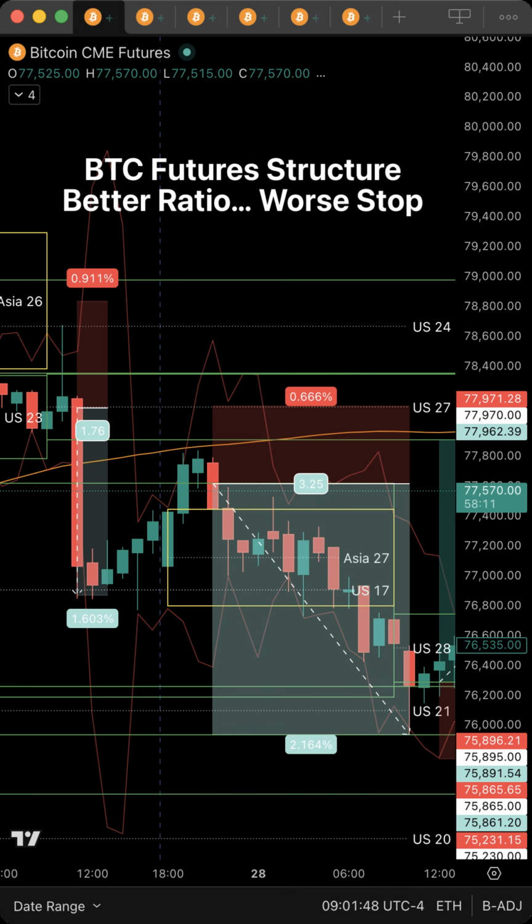If the target moves lower and the stop stays behind, that is not management. That is hope. If the stop moves too tight, reaction touches it, then the original trade pays more than the trailed trade. Better ratio is not the goal. Survival is the goal. Price reaches. It fails. It returns. That is the short.